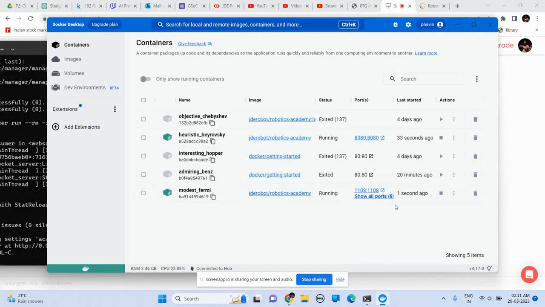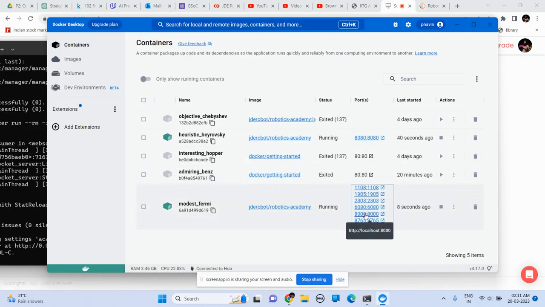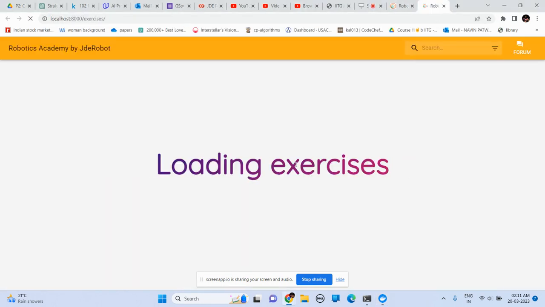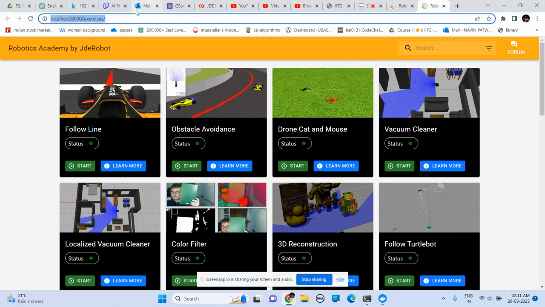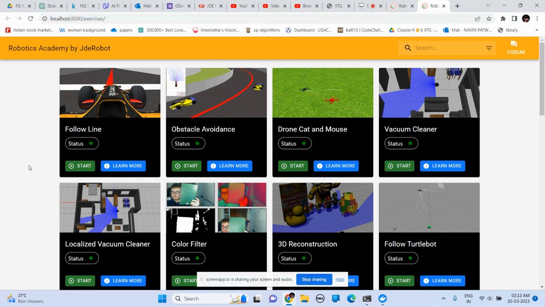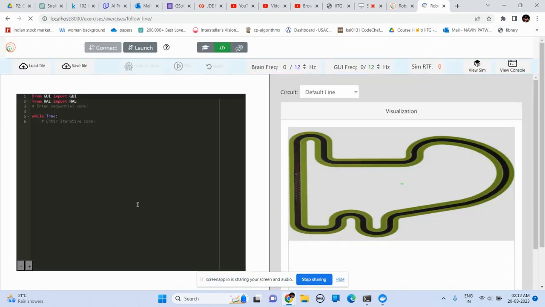When I go to the local host from this site, here it is loading exercises, and it has loaded the exercises on local host port 8000. I will just go to the follow line, and you can see that it's trying to connect.